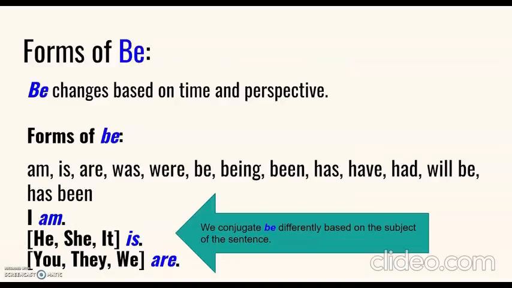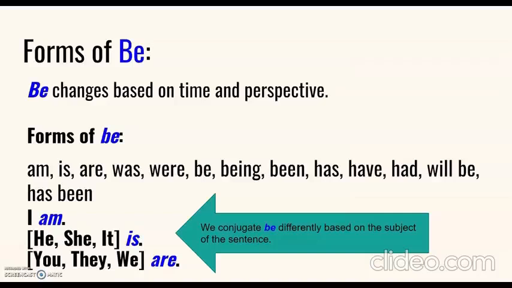Forms of be. So be changes based on time and perspective. Some examples of forms of be: am, is, are, was, were, be, being, been, has, have, had, will be, has been.